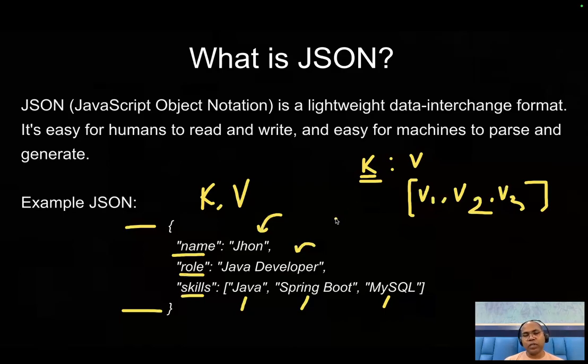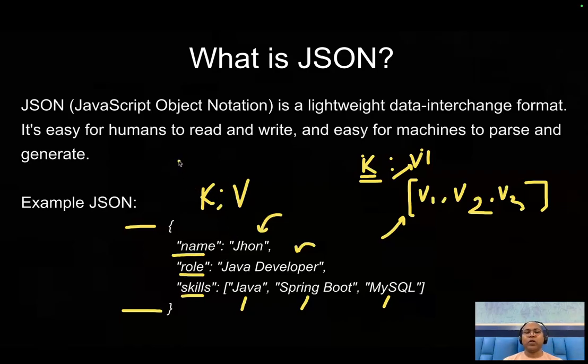So in a JSON, in a very simplified way, you can store whatever information you want to exchange in the form of key and value. The value can be a single value or multiple values. JSON supports both. Multiple values are an array of values, and this is the single value. The notation is very simple, just double quotes, and the colon is the separator between the key and value.